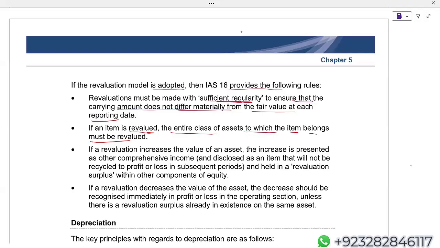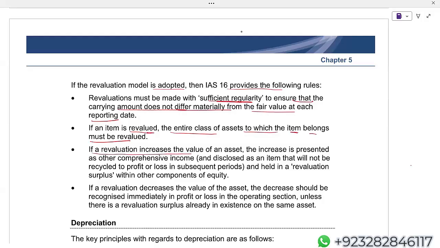You have to revalue other office furnishings as well. In vehicles, if you have decided to revalue the cars, then you should be revaluing other fleets as well, like vans, trucks, if you have. Why? If an item is revalued, then the entire class of assets to which the item belongs must be revalued.